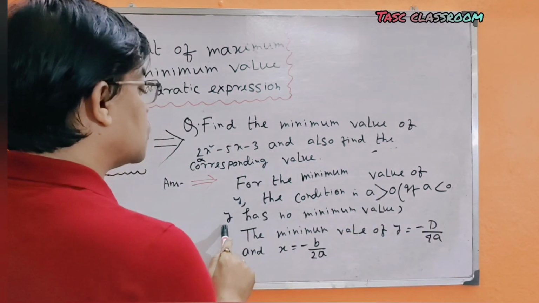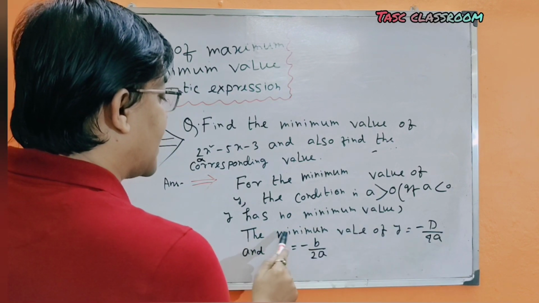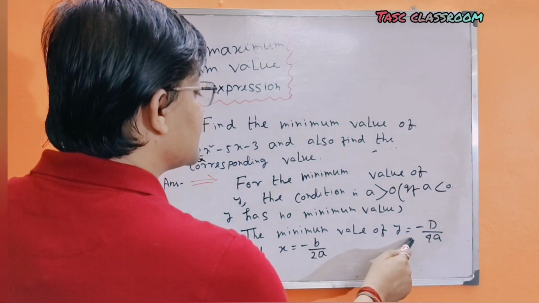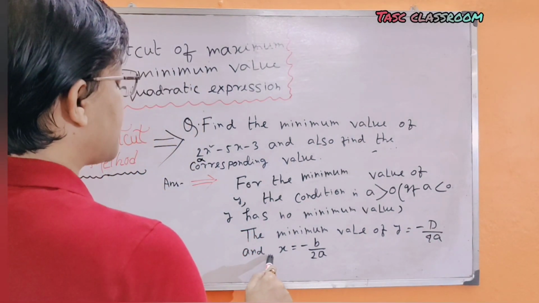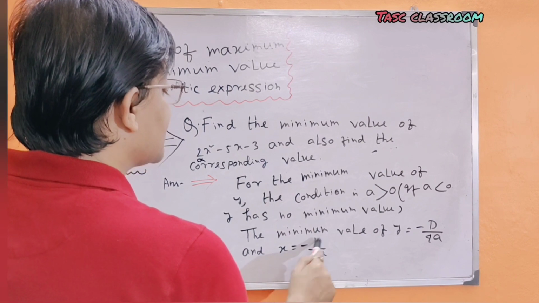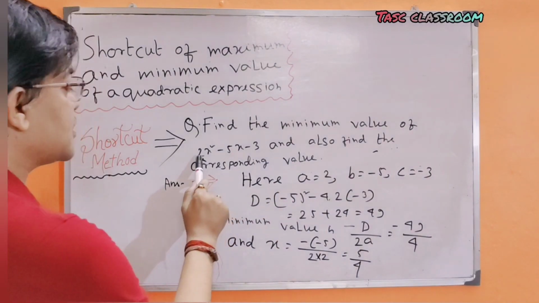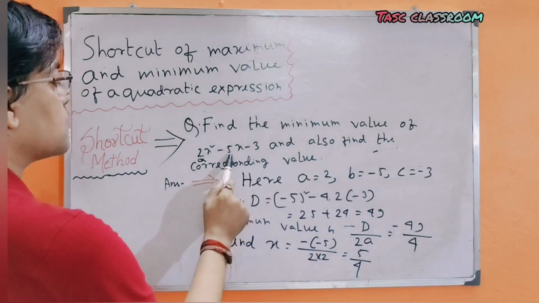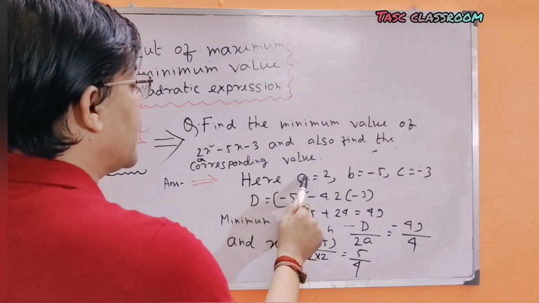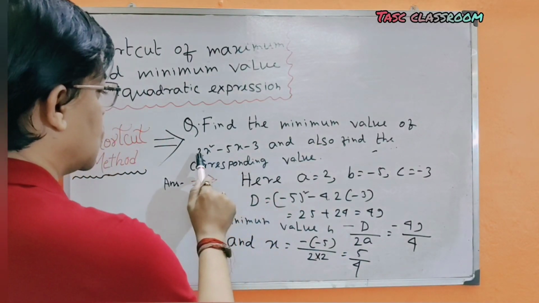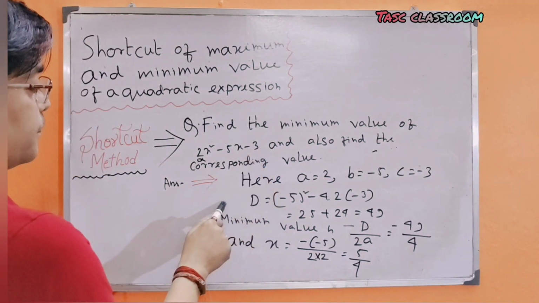If a < 0, y has no minimum value. The minimum value of y is −D/4a, and the corresponding value of x is −b/2a. Here a = 2, b = −5, and c = −3. Now a > 0, so the expression has a minimum value.